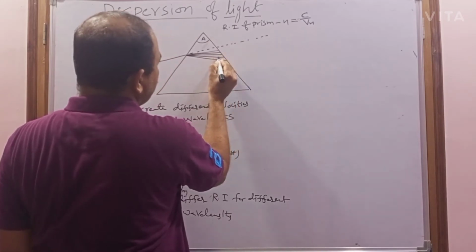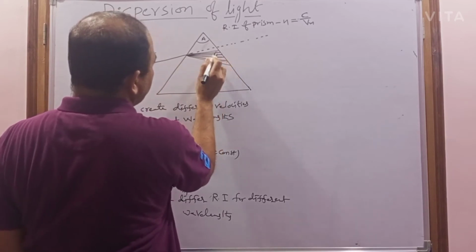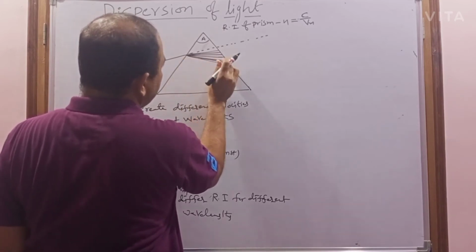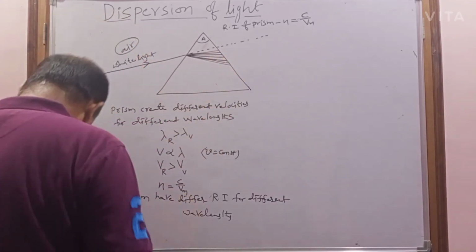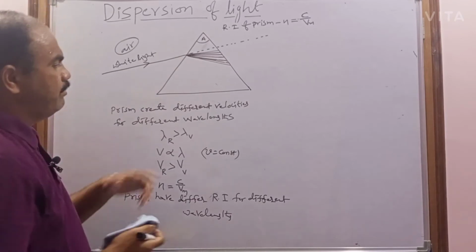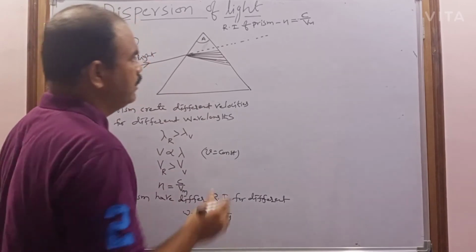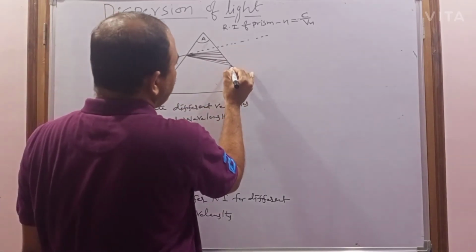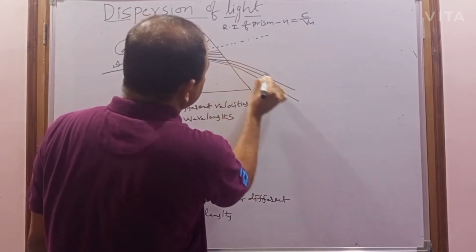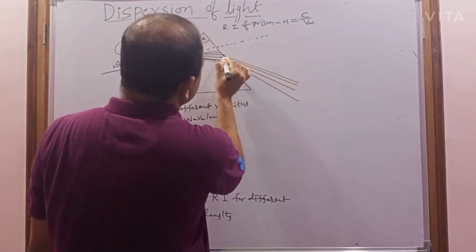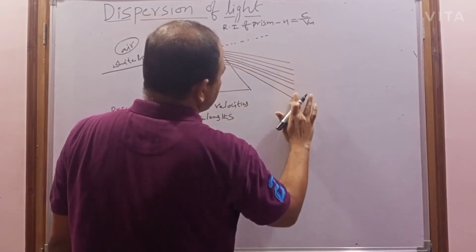When they come out of the prism, they appear like this: one, two, three, four, five, six, and this is the seventh one. Each color selects its own path according to its velocity and its refractive index.